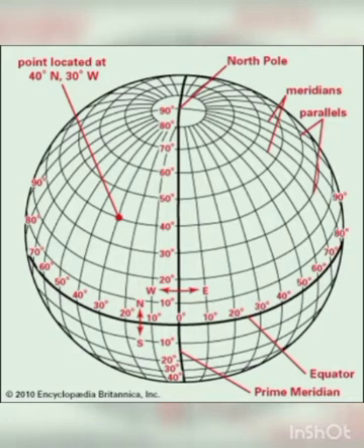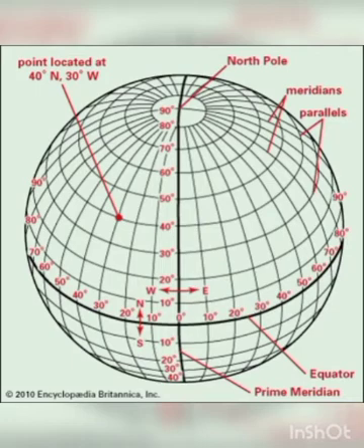The first set is the tropics, with the Tropic of Cancer and the Tropic of Capricorn, north and south respectively.